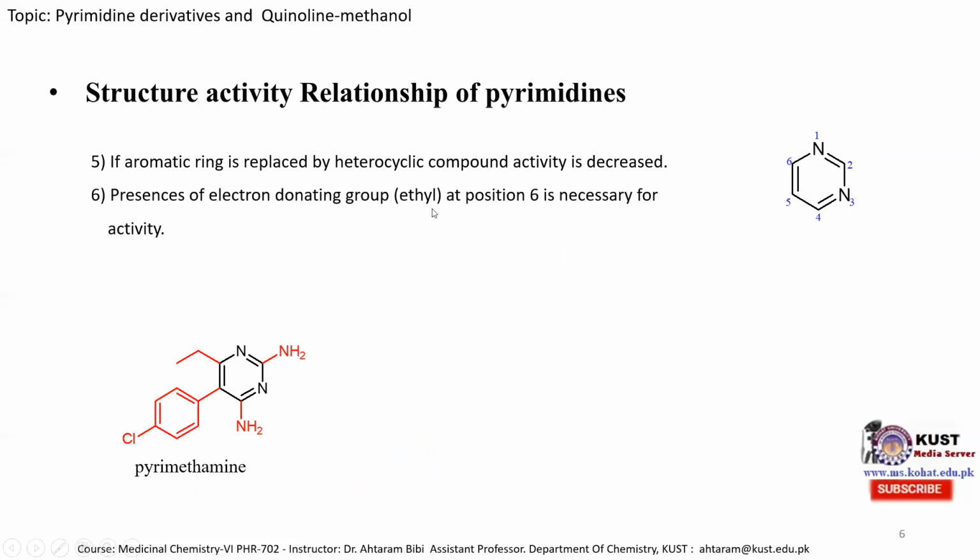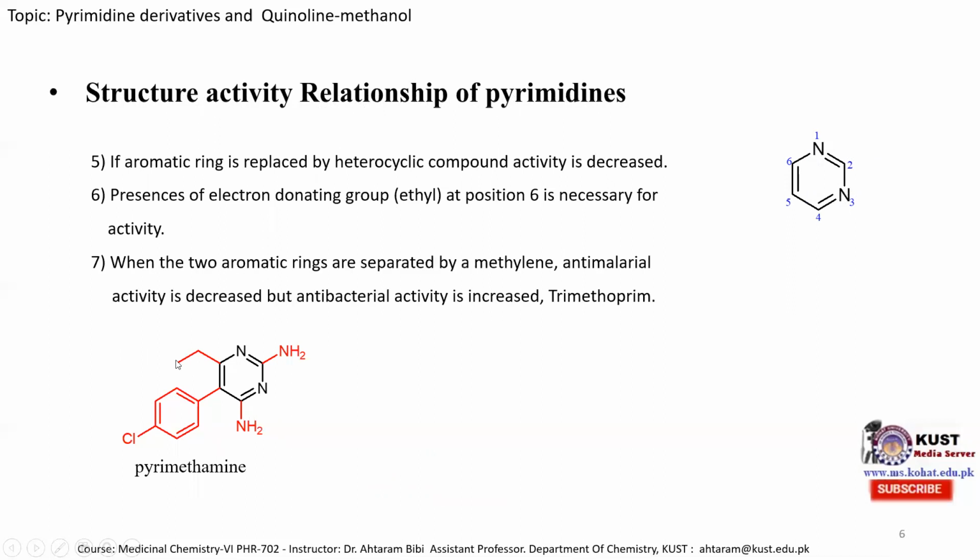Presence of an electron donating group, ethyl, at position 6 is necessary for activity. So if we replace it with another group, a methyl group or some other group, then its antimalarial activity decreases. So optimum activity is obtained when this 6th position is substituted with an ethyl group.